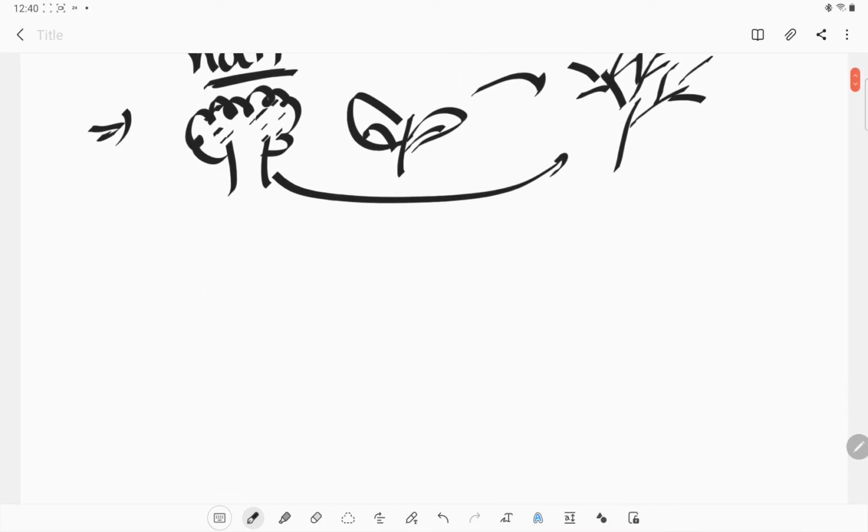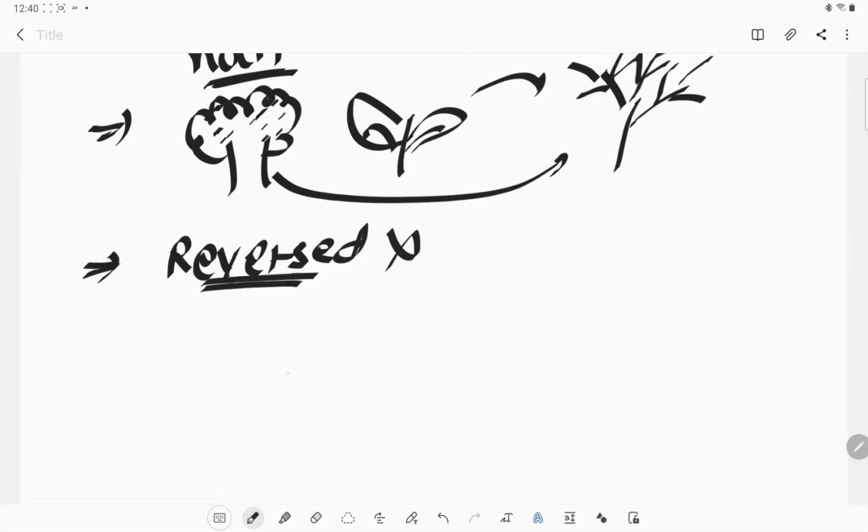But there are some changes which can be reversed, and there are some changes which cannot be reversed. We need to focus on all the examples, on which can be changed or reversed.